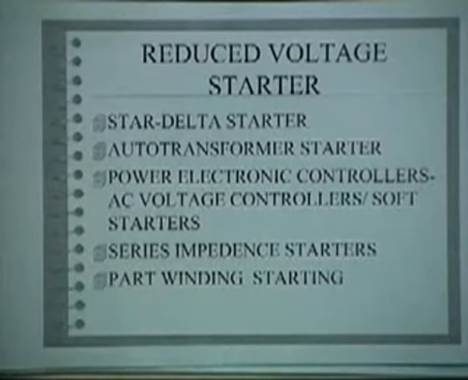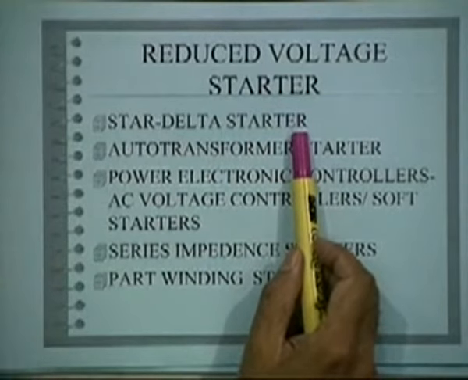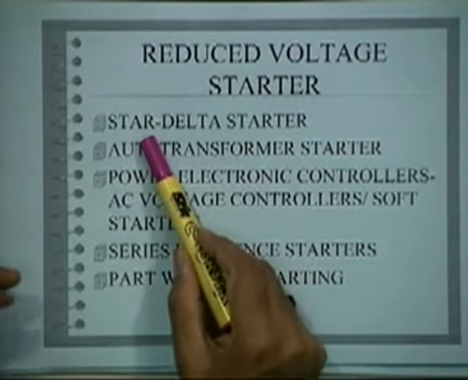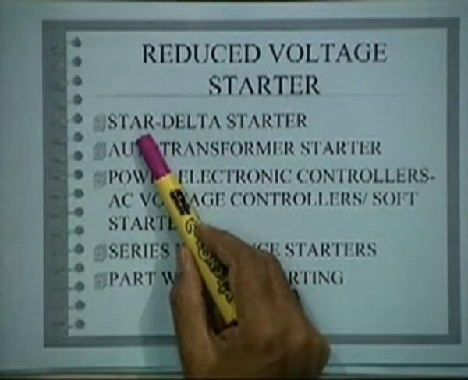Now next we should look at the reduced voltage starters. So I now reduce the voltage, right? Now there are different ways how you can reduce the voltage across the motor at start. You don't want reduced voltage at run. Now one method is called a star delta starter. We will see little more detail later. Star delta is you connect the windings in star at start. If you connect the windings in star, voltage per phase will become V by root 3. So current will go by I by root 3 and torque will go by T by 3, because that is square.